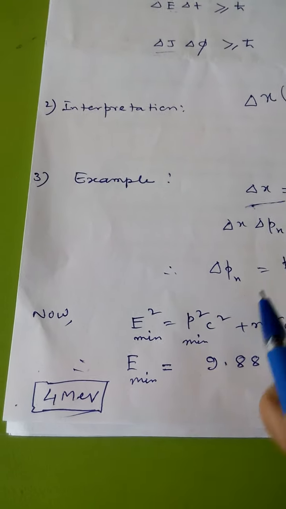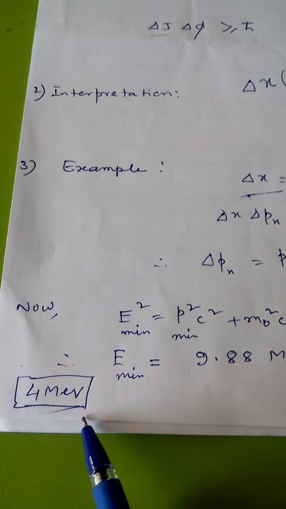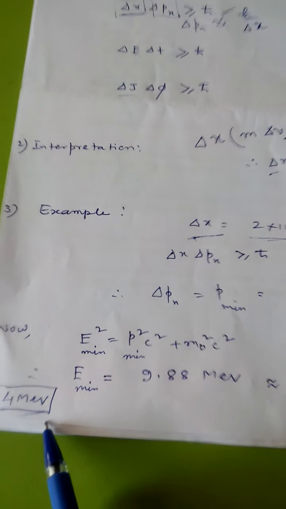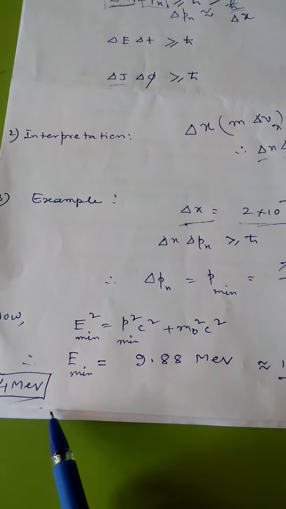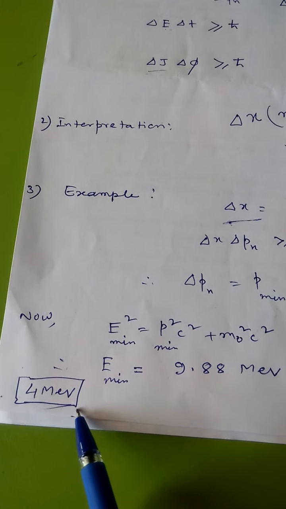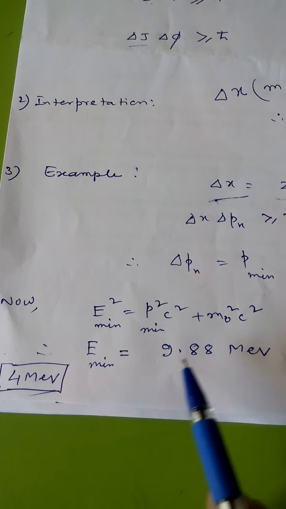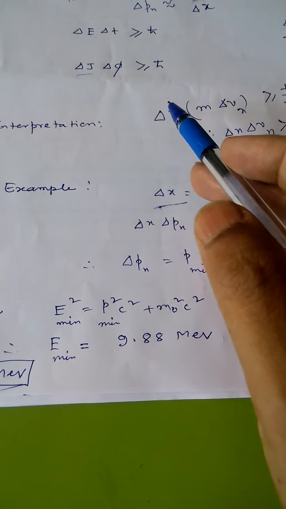But we have this result in our hand that in the case of a radioactive nucleus, the maximum kinetic energy of an electron emitted from it is only 4 MeV. This is much less than 10 MeV. This means our assumption was wrong.